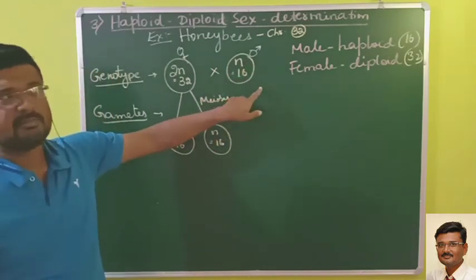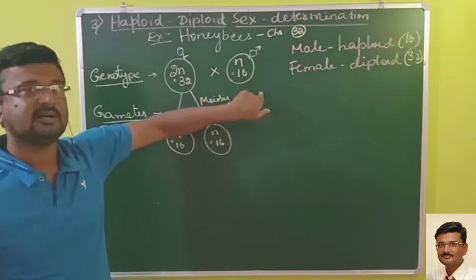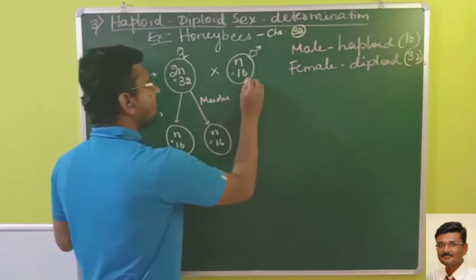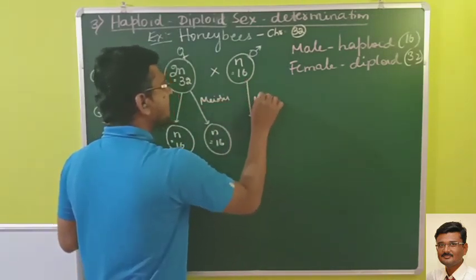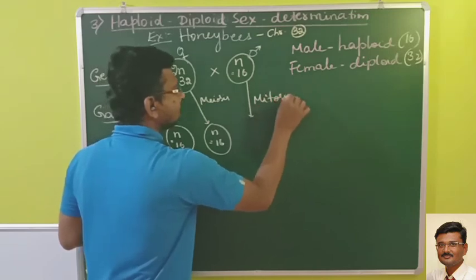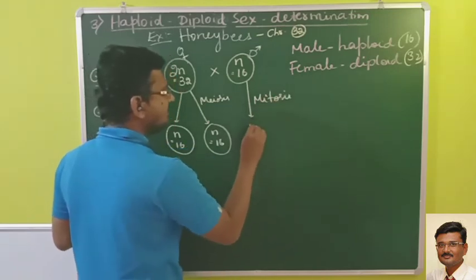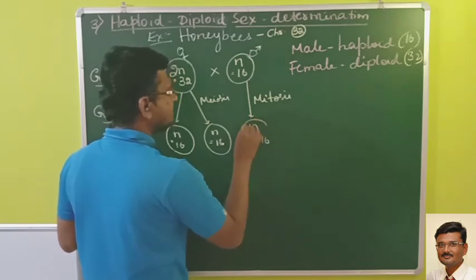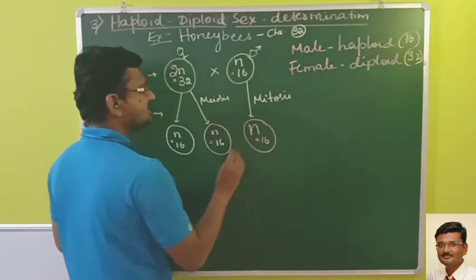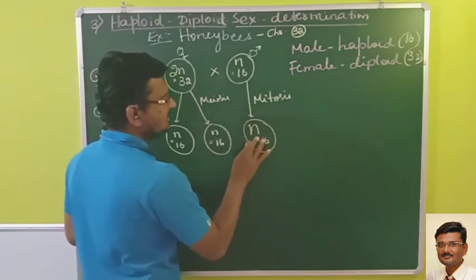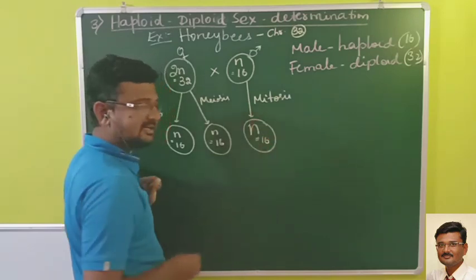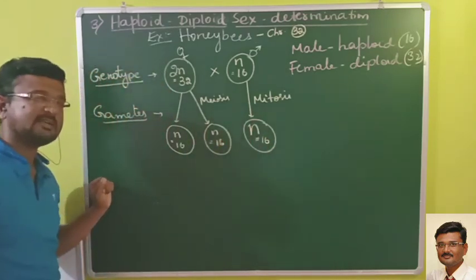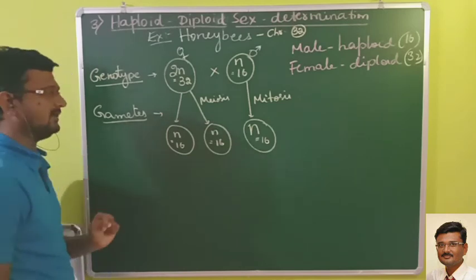Then do males not produce gametes? They do. But the cell will undergo mitosis to produce the gametes. Mitosis is an equational cell division, hence equal number of chromosomes are distributed. Hence you will get the gametes with 16 only.